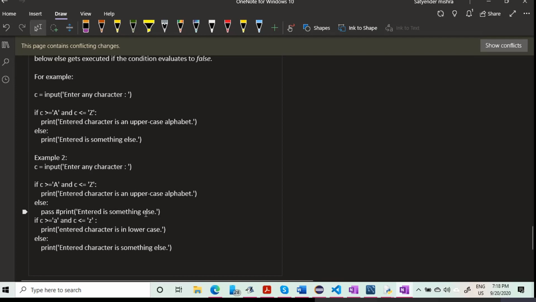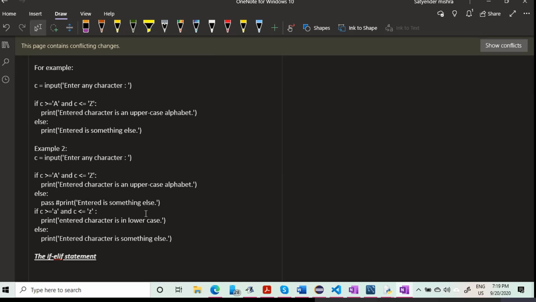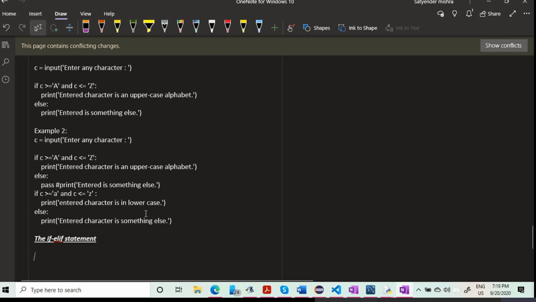The next part is that I'm going to use the if elif else statement. The syntax is pretty interesting for this one. So the general form: there is something called the if elif statement, and then you have the else statement.